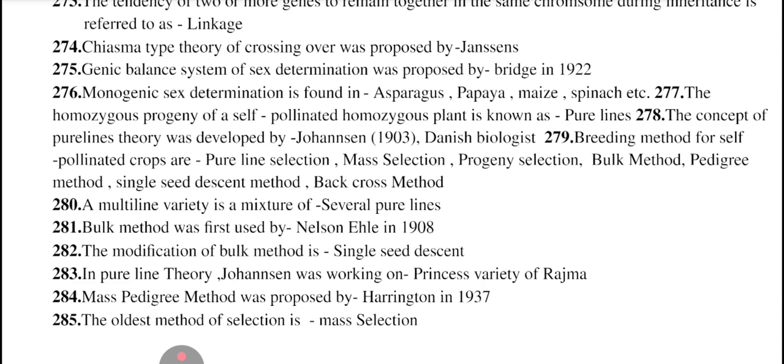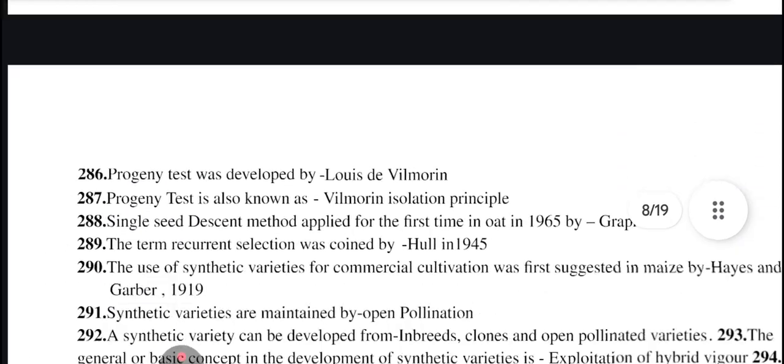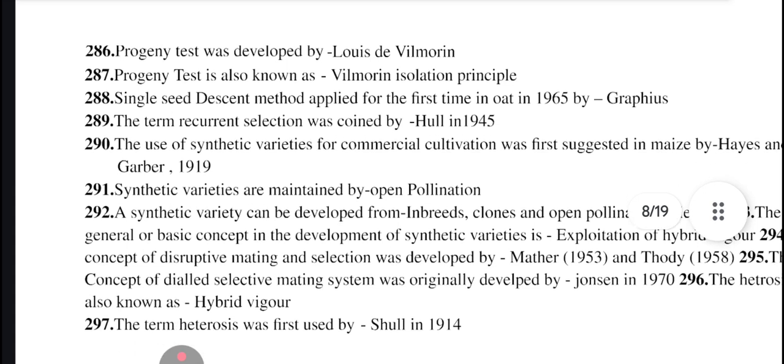Bulk method was first used by Nilsson-Ehle in 1908. Modified bulk method is single seed descent. In pure line theory, Johannsen was working on Princess variety of rajma, that is beans. Mass pedigree method was proposed by Harrington in 1937. Oldest method of selection is mass selection. Progeny test was developed by Louis de Vilmorin. This is also known as Vilmorin isolation principle.